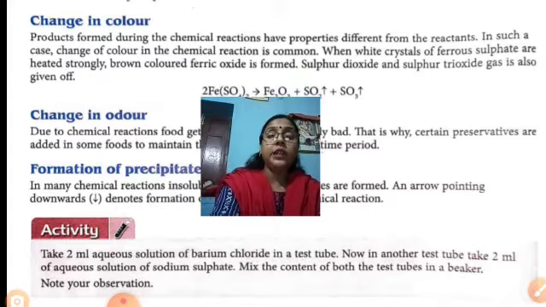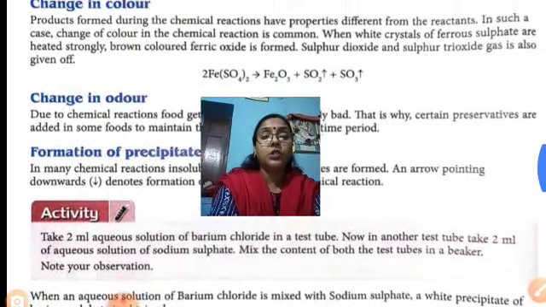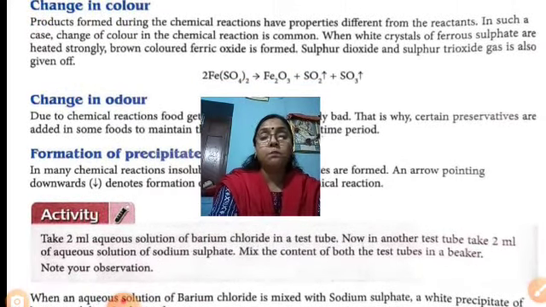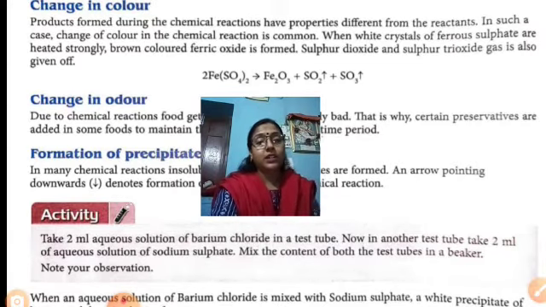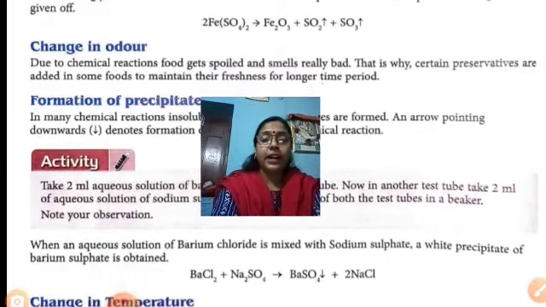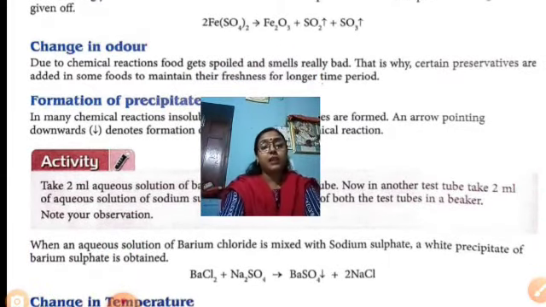Activity is given. Take 2 milliliters of aqueous solution, aqueous means liquid solution, of barium chloride, that is BaCl2, in a test tube, and take another test tube and put the aqueous solution of sodium sulfate. Mix the contents in a beaker and note the observation. When an aqueous solution of barium chloride is mixed with sodium sulfate, what happens?